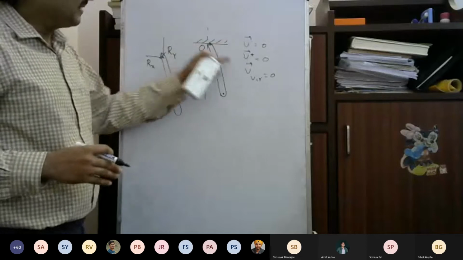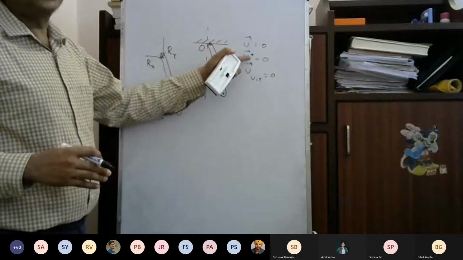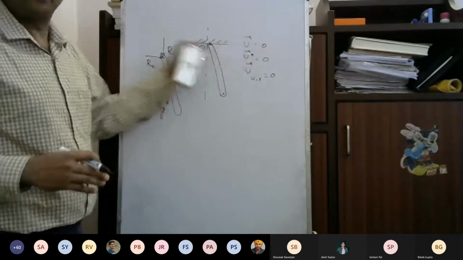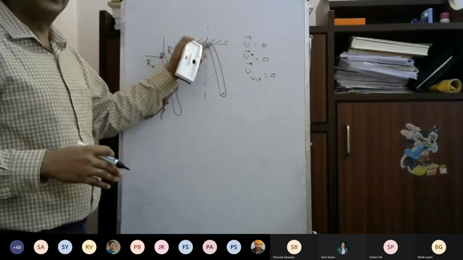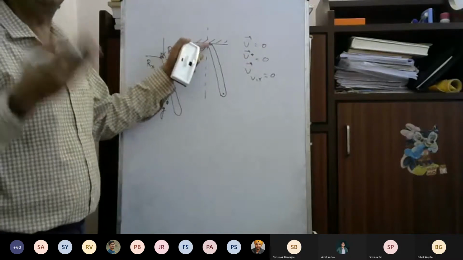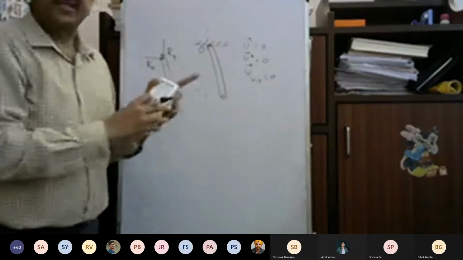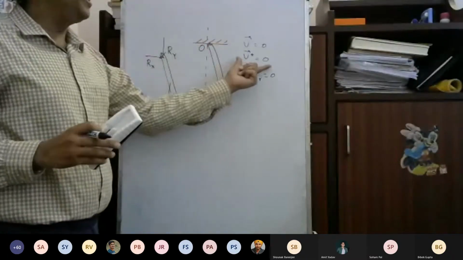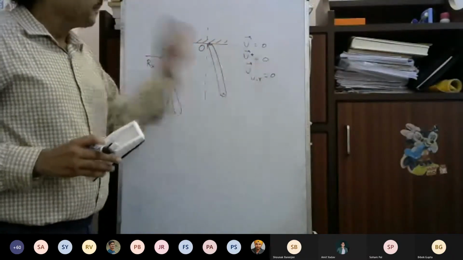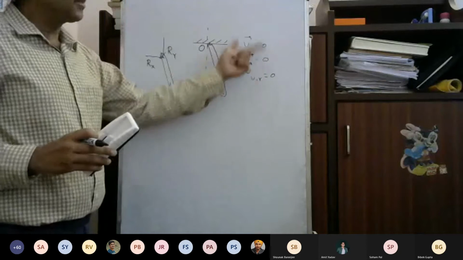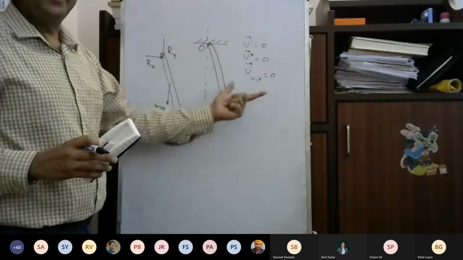So you cannot give any velocity to this point. Provided you satisfy the constraint, V star will be equal to 0. So the virtual velocity will also be 0, because there is a difference between V star and V.